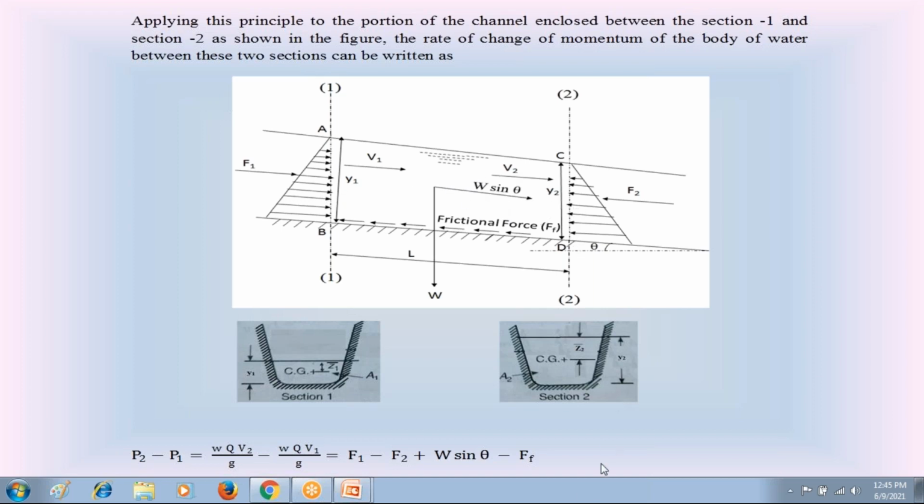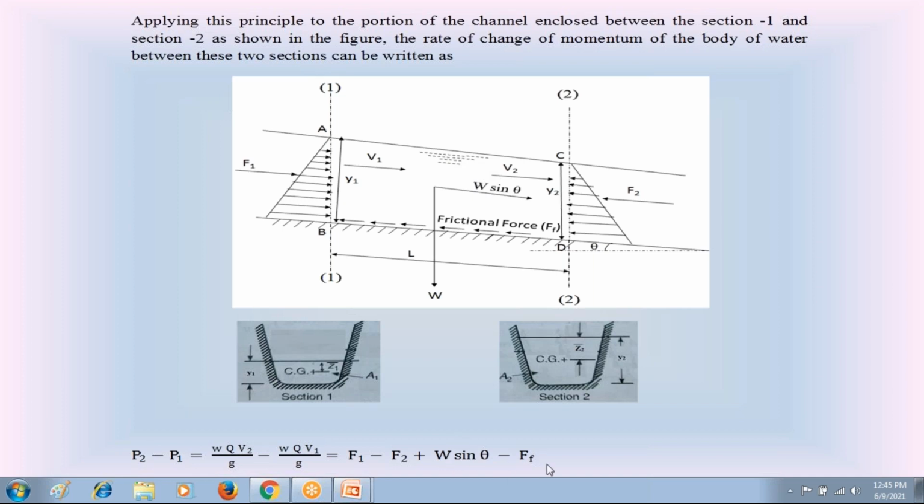So we neglect the friction force and we neglect W sin theta on the right hand side. If I neglect these two forces, since it is a small portion from section 1 to section 2, neglect the friction force and neglect the weight component W sin theta on the water body.